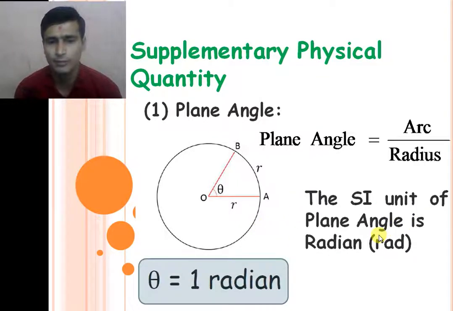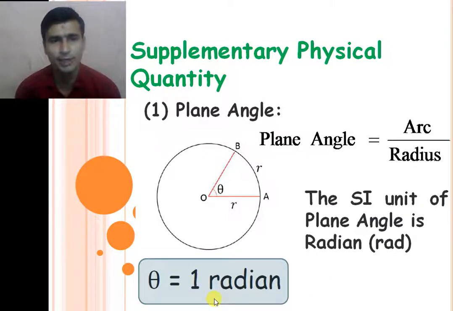So what is 1 radian? When the length of the arc AB and the radius of the circle r are both the same, right? Here the length of the arc is r and the radius is also r. So when the length of the arc is equal to the radius of the circle, the plane angle is a 1 radian angle, right?